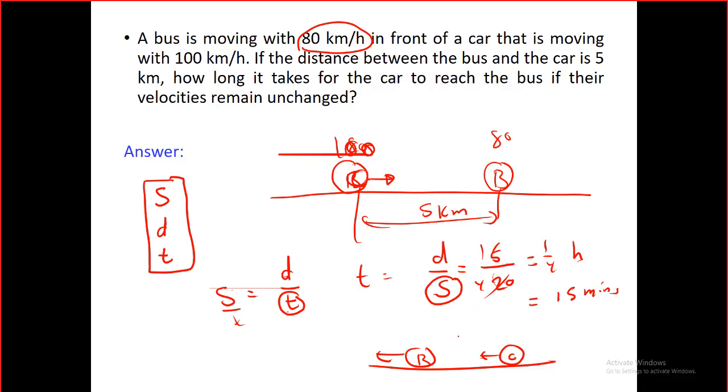Shall I put here, يا شباب؟ يعني هنا المفروض بقى ان relative velocity should be negative. Relative velocity will be minus or negative 20. You don't need to bother yourself about that because we are looking for t, يا شباب. Do we have any negative time, يا شباب? Of course not. The time should be positive.